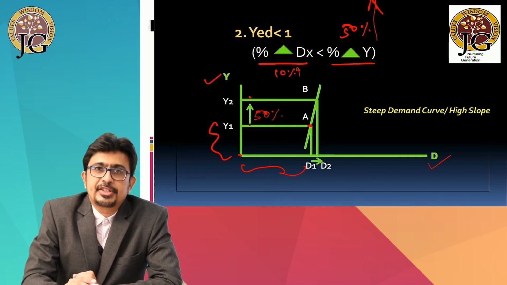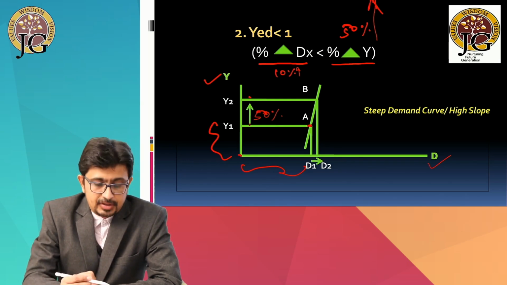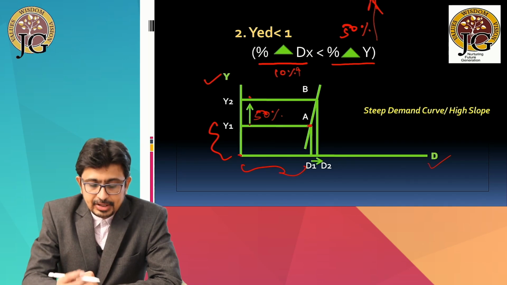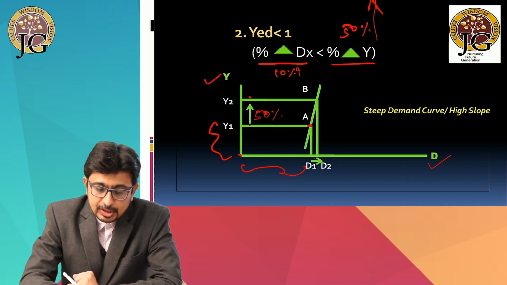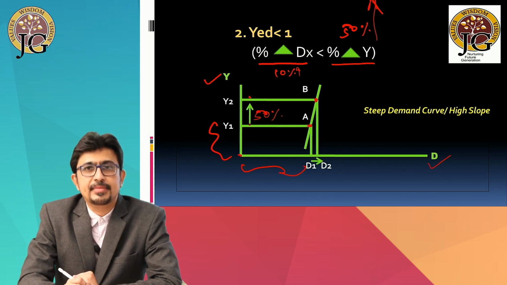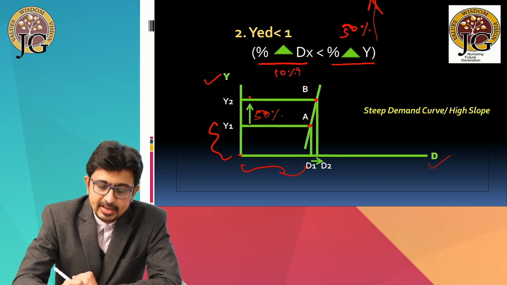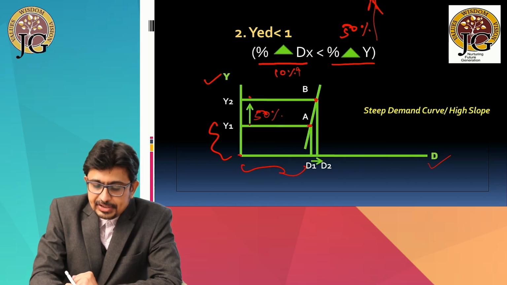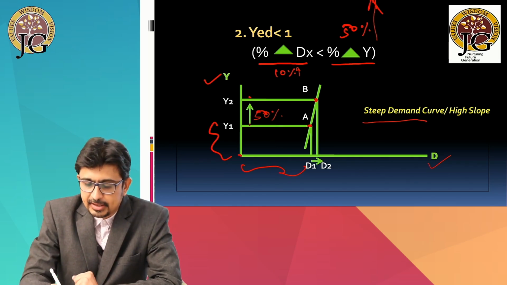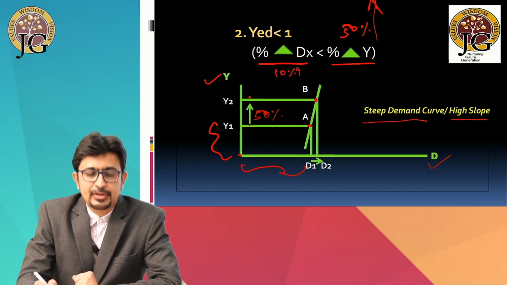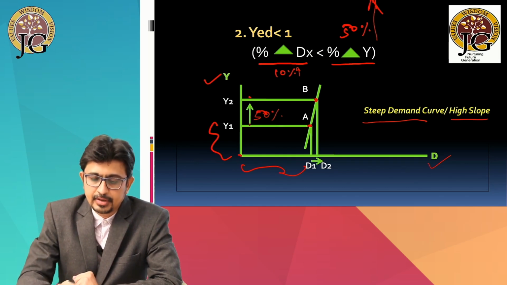So income is increasing tremendously by 50% from Y1 to Y2, and as a result the demand is increasing slightly from D1 to D2, which gives us our new point, that is B. And if we join A and B, this time we will get a very steep income demand curve, and steep basically means the slope is very high. So that is the second type.